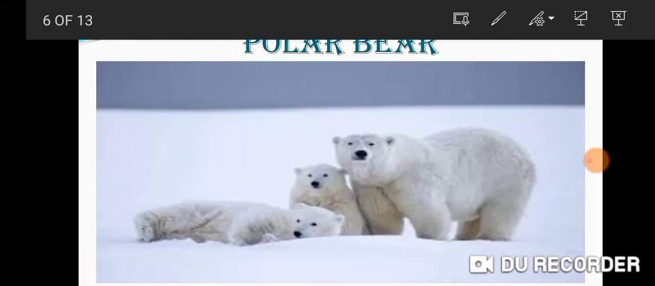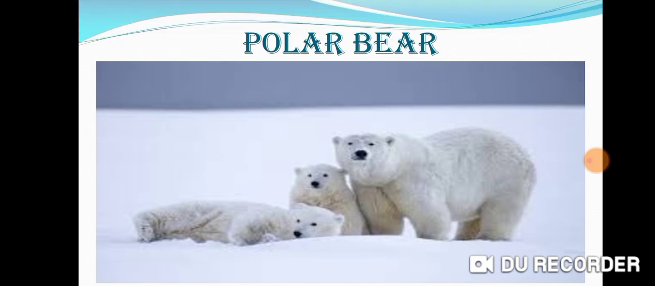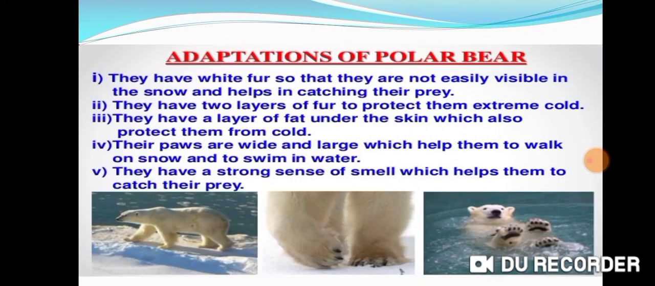Children, you can see this picture. Here you can see these are polar bears. These polar bears live in the North Pole region. The polar bear is a large white bear which lives in the North Polar region of the earth. The polar bear feeds mainly on fish and seal. Seal is an aquatic animal. The polar bear lives in the extremely cold climate of polar regions due to the following adaptations.